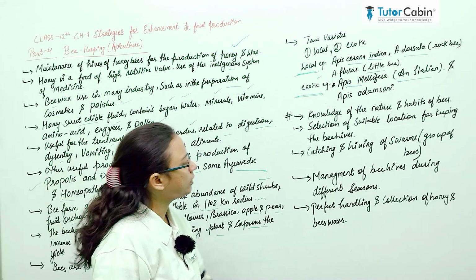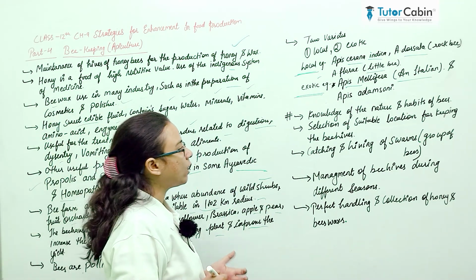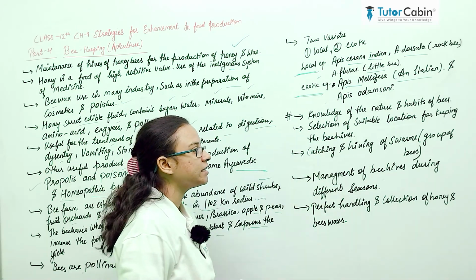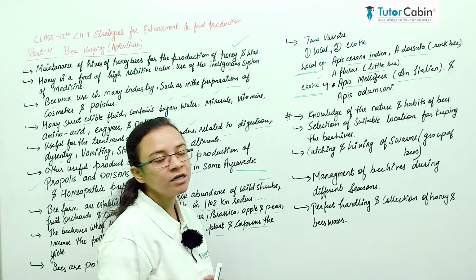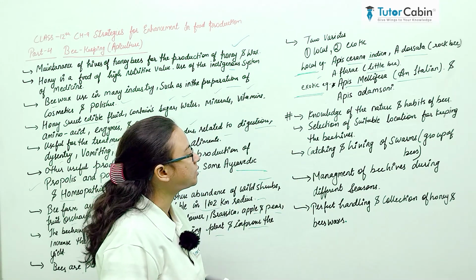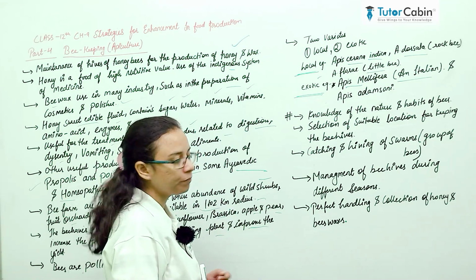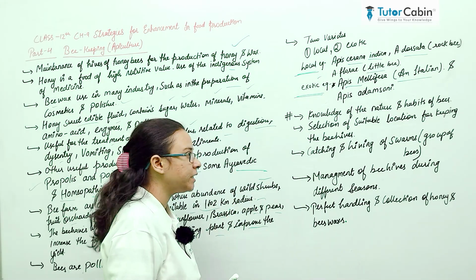We have taken some important points and strategies and written them down here, because if we follow these strategies and this plan, we get successful apiculture. First is knowledge of the nature and habits of bees. You must have that knowledge.